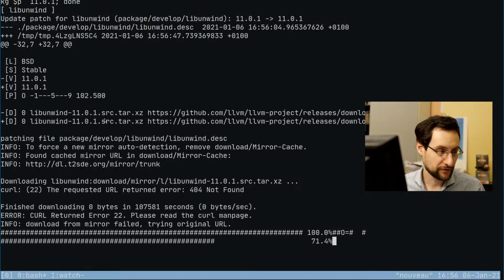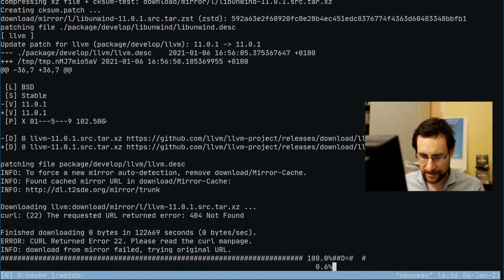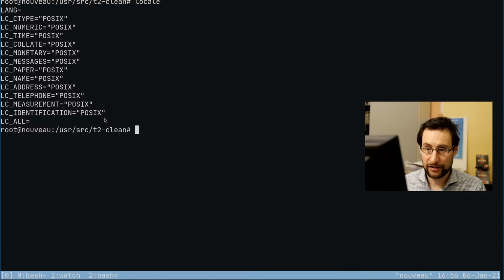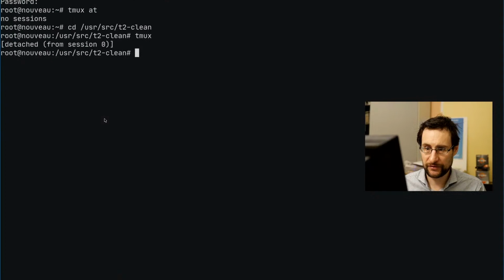Ah, this does something. It's hilarious. I suspect I'm running on a POSIX C locale. That would be locale, and yeah, this POSIX C thing. This probably could be part of the system.